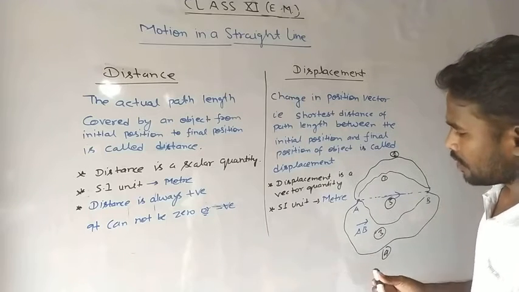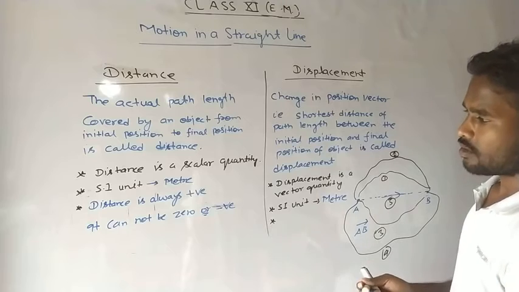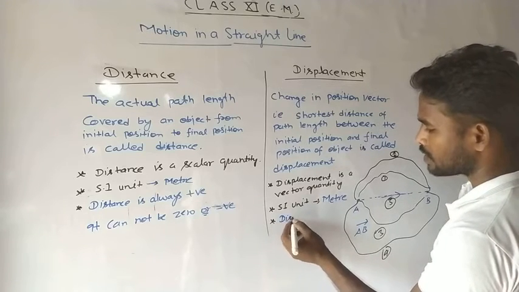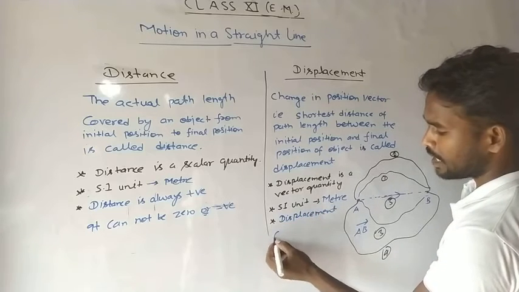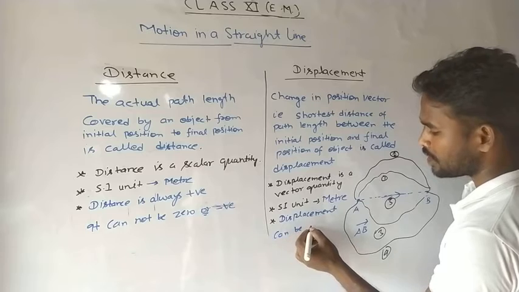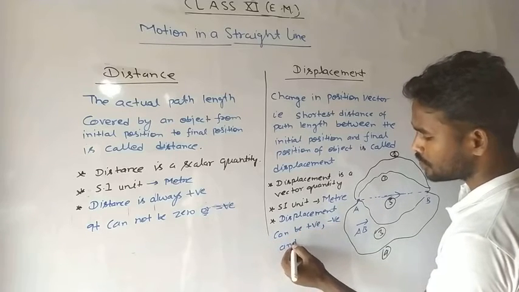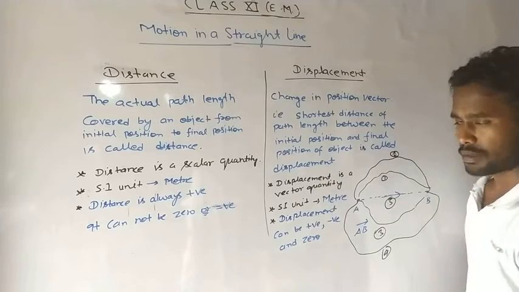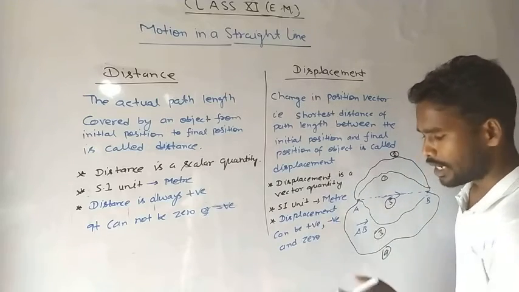And if we talk about displacement, that can be positive, negative and zero. Okay, displacement can be positive, can be negative and zero.